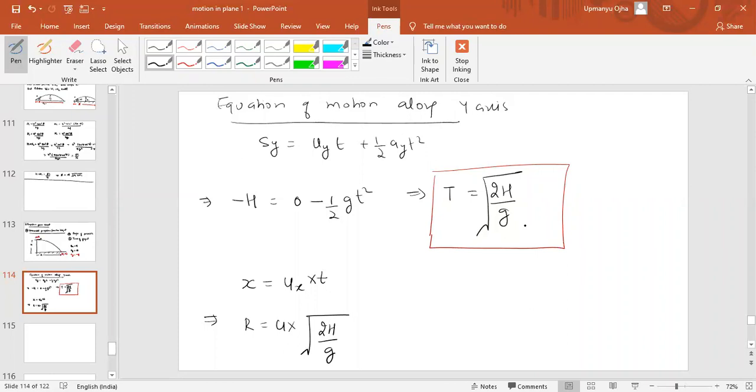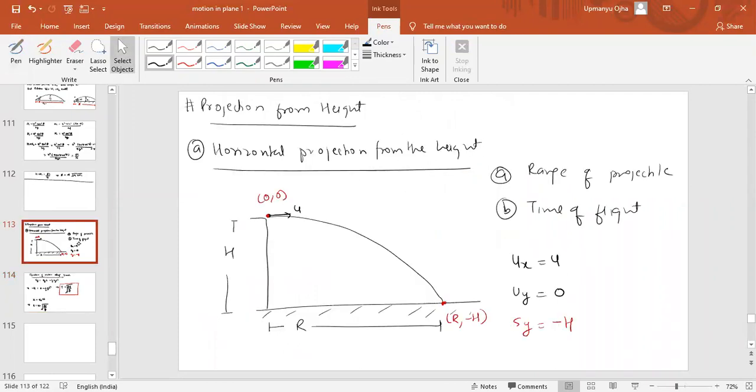Horizontally means there will be no component along the y-axis. We will only have the horizontal component, which is u. To find the time of flight, we have to apply the equation of motion along the y-axis only, not the x-axis. I hope you understand this.